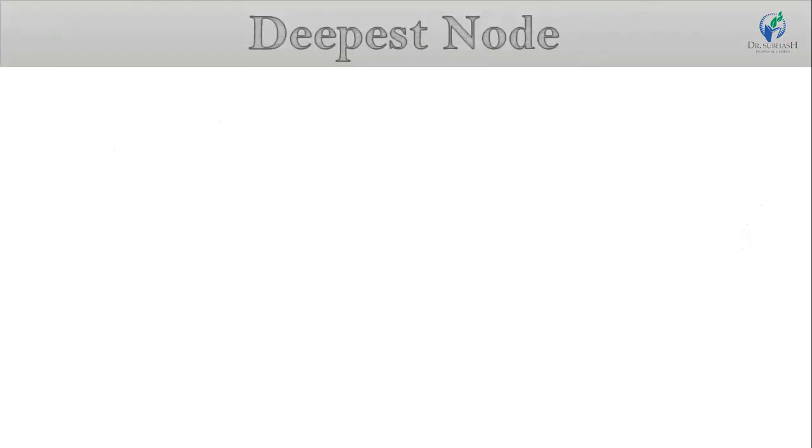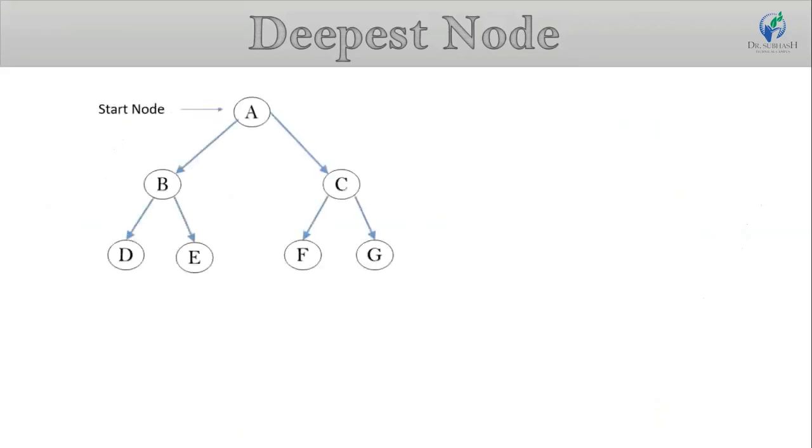Now, the next point is that DFS follows the deepest node to find a path. So, if we consider A as the start node in this tree, we follow the A to C, C to G sequence to find the goal node. DFS follows this sequence until it reaches the last node or goal node. So it is called the deepest node sequence.